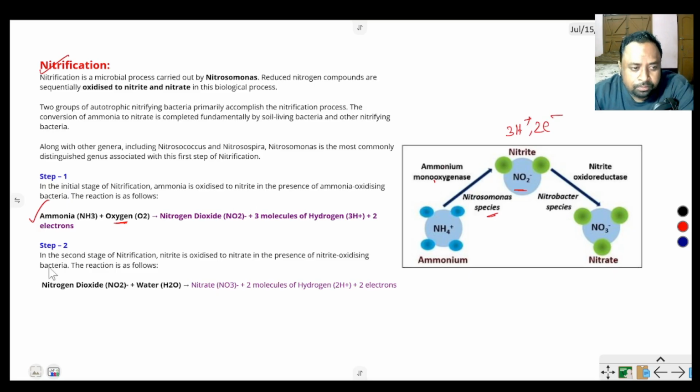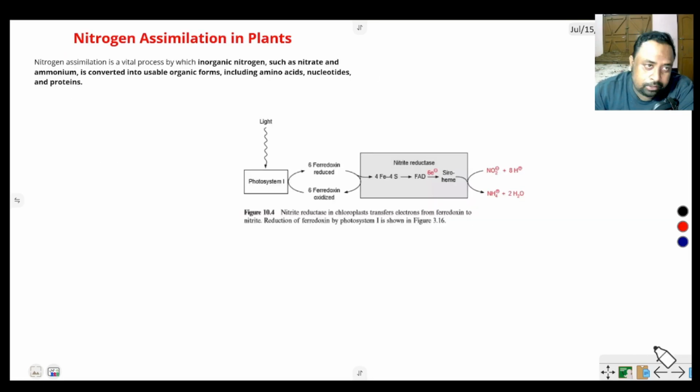or 2 electrons produced. But step 2, nitrite again converts in the presence of nitrite oxidoreductase and a water molecule into nitrate, and 2 molecules of hydrogen and electrons. So ammonia to nitrite is converted by Nitrosomonas bacteria, and nitrite to nitrate by Nitrobacter. These are the major, important steps for nitrogen fixation.